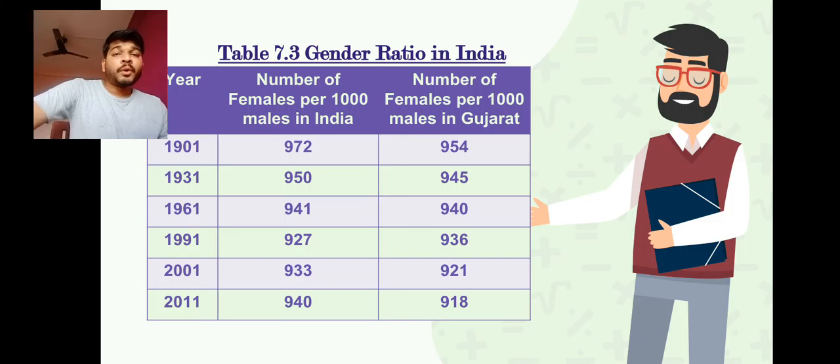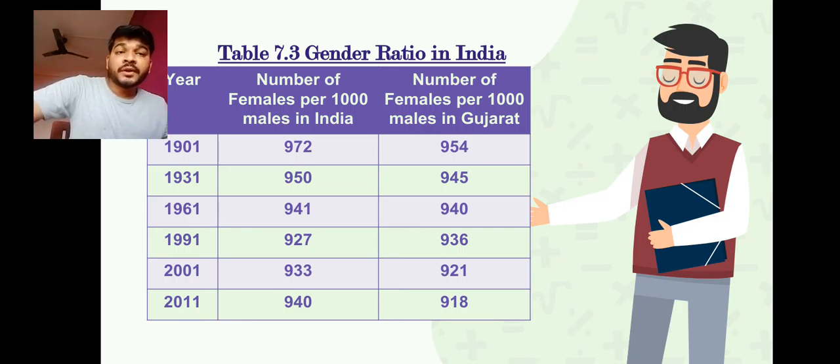So this is about the time before independence. Again, in 1931, the female population reduced compared to 1901. So over a period of 30 years, we see that females have reduced, from 972 women for every 1,000 males in India to 950.